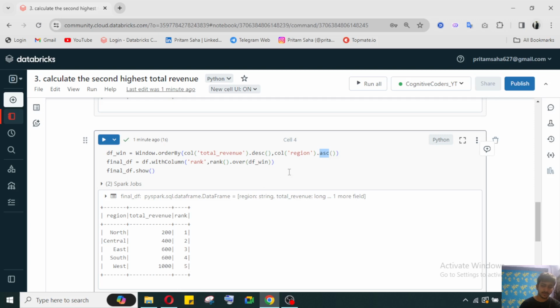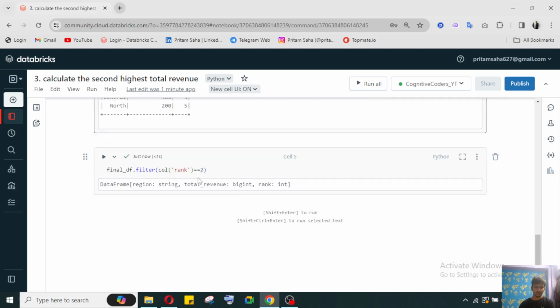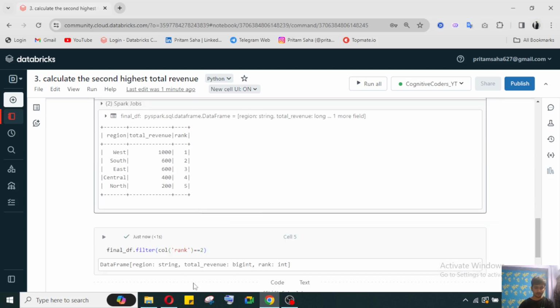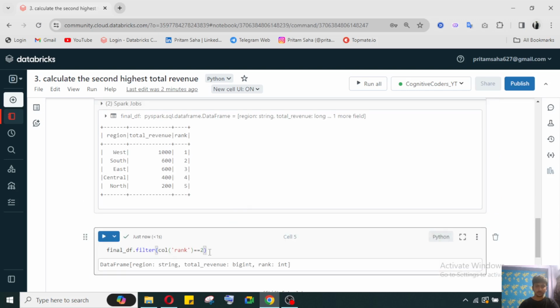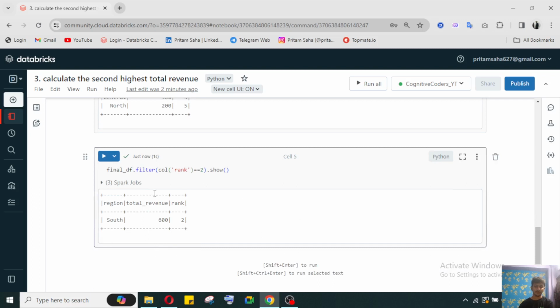But second highest data also we can get from the last, but you can perform ASC, then it will be better to get the data. Now you can get the second highest data. Column rank equals filter, rank equals to, now you will use this show function for getting the data. Now you will be getting data as your second highest revenue zone.